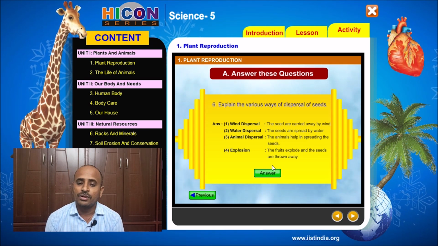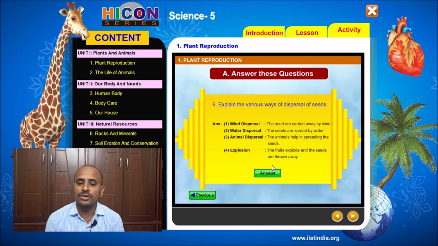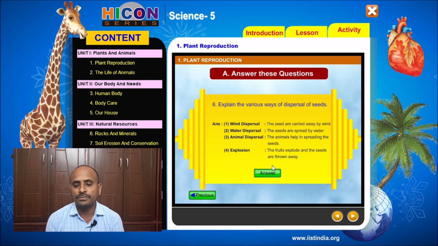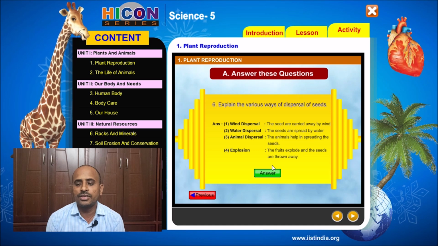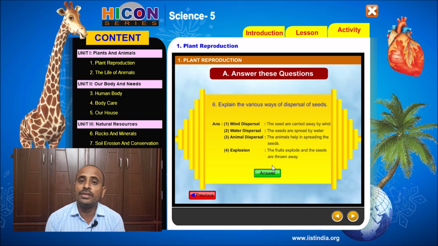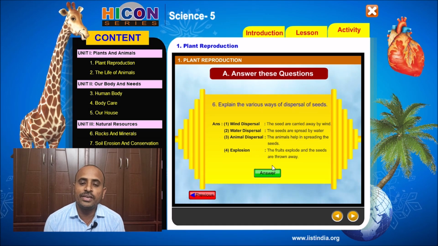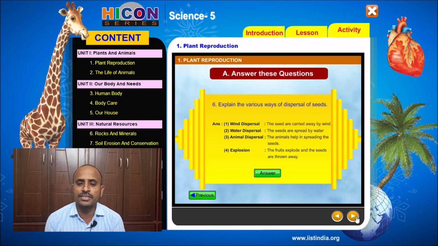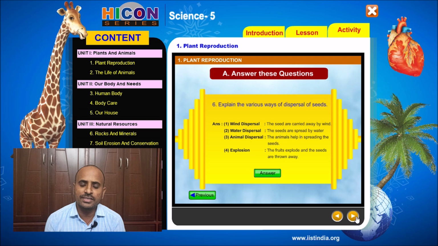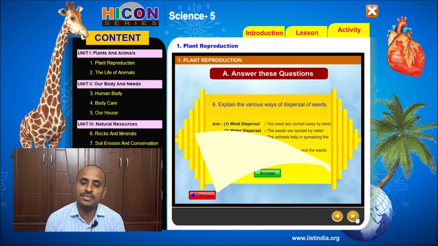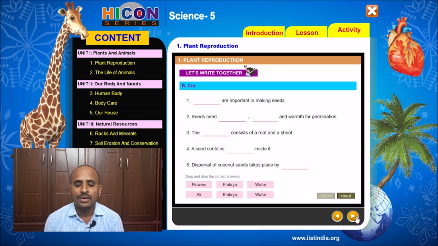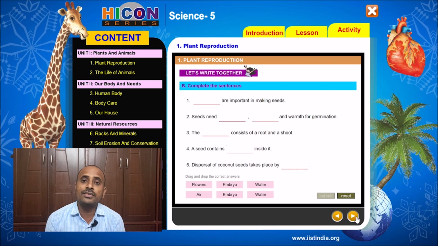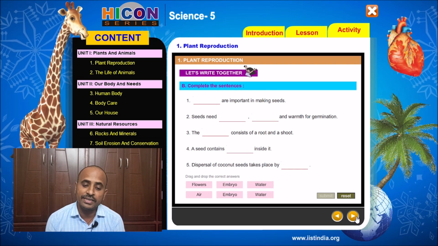So children, note down this question and answer in your notebook. So children, let us go to the next activity in this exercise. The next activity is complete the sentences. See, there are 5 sentences given in this chart, and the answers are also given below the sentences.